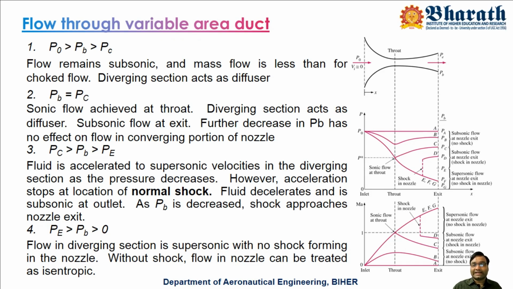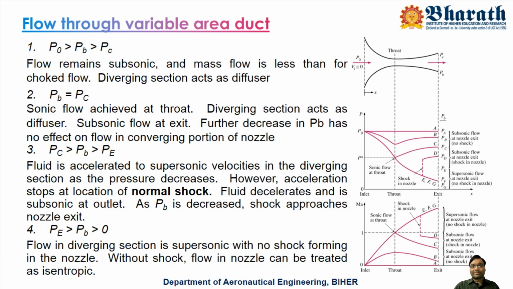Now at the outlet, increase the pressure slightly to a value PB, capital B. Now there is a pressure difference. Because of the pressure difference, flow passes through this nozzle. How does it pass? Here the area is decreasing. For M less than 1, what we decided is that a decrement in area corresponds to an increment in velocity. So slowly velocity increases, which means pressure decreases. According to Bernoulli's equation, they are opposite: since velocity increases, pressure decreases.